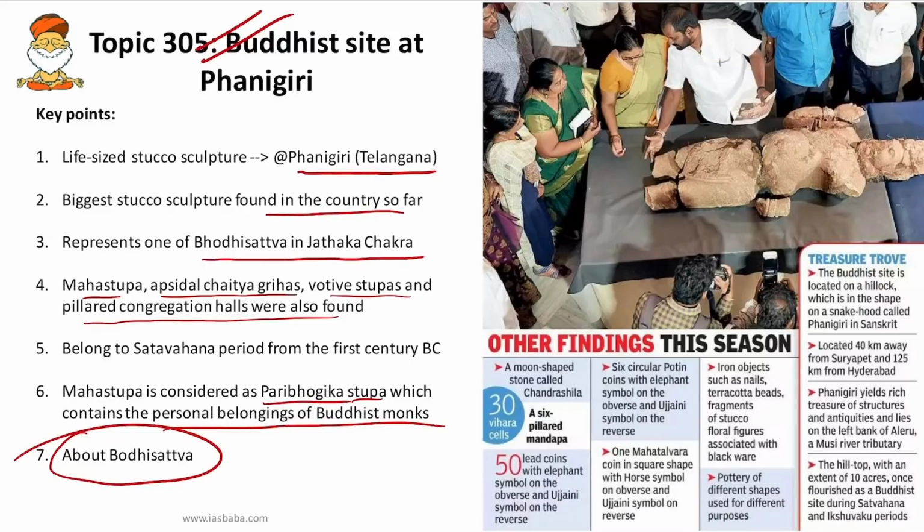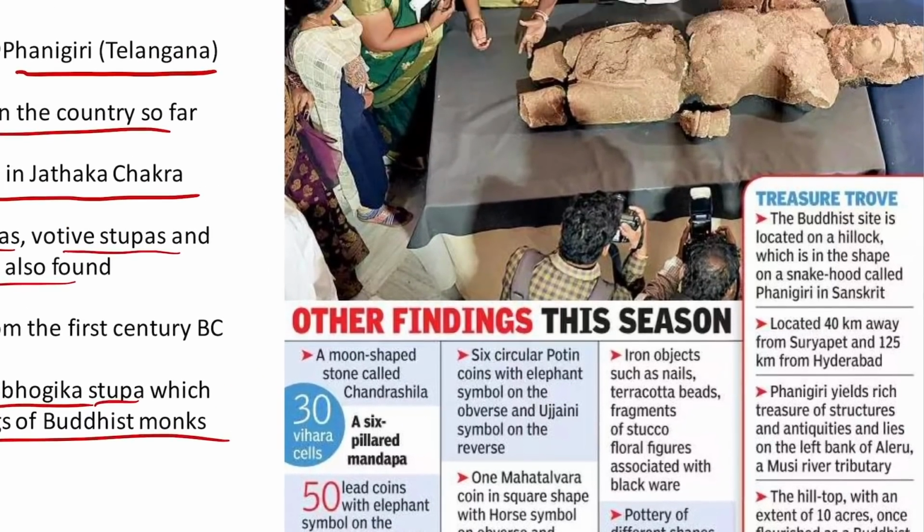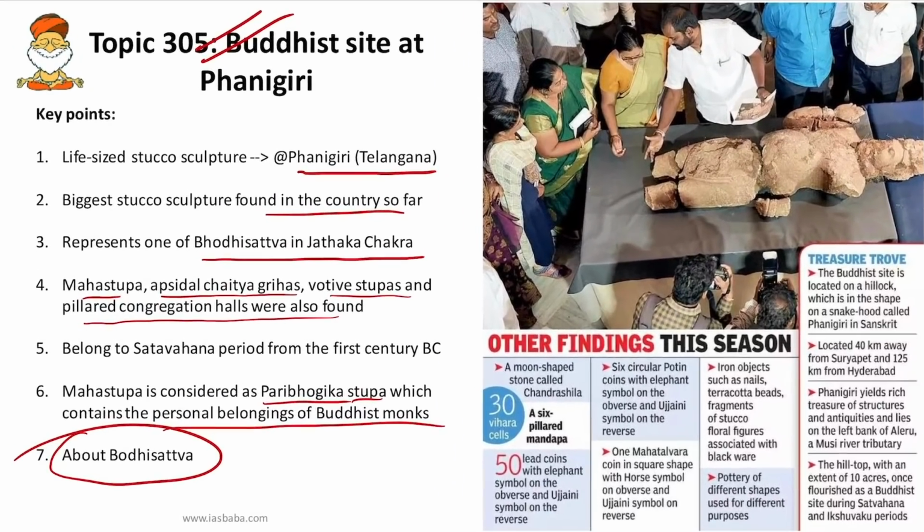Bodhisattva may also refer in Mahayana Buddhism to archetypal Bodhisattvas, that is mythical beings such as Avalokiteshvara and Manjushri, who are objects of devotion. Okay, so know about this one, and there are some important facts provided in this figure, so try to read and revise this particular topic, which is important.